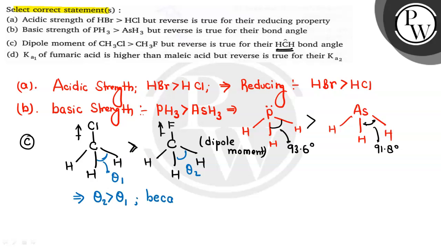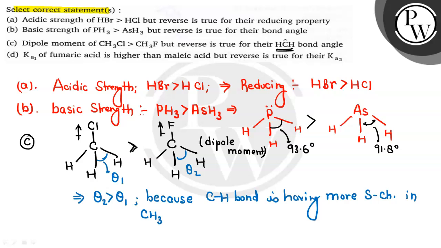Because the CH bond is having more S character in CH3F than CH3Cl. Now since S character is more in CH3F, so we can say that the angle, theta2, is going to be greater for CH3F.